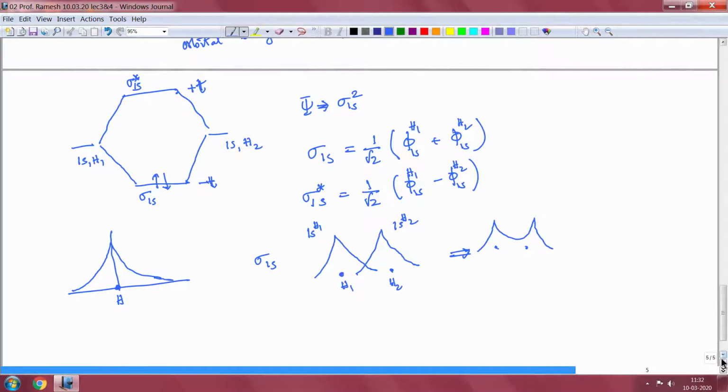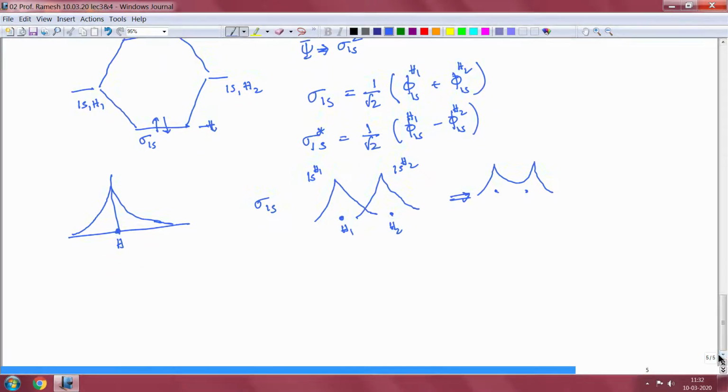So how does sigma star 1s look? Sigma star 1s is the plus part of hydrogen atom 1, and the other one is hydrogen atom 2. This is H1, this is H2.